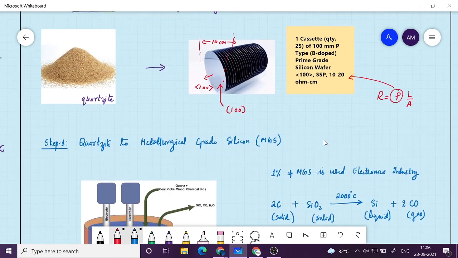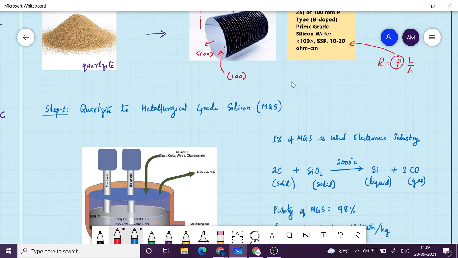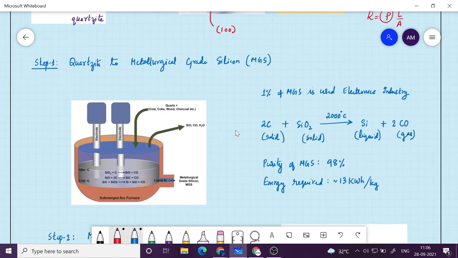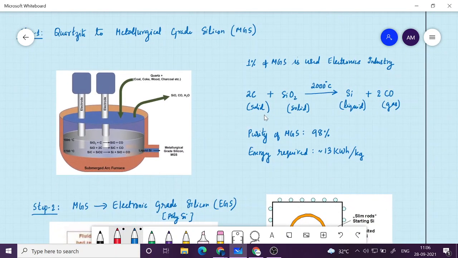So how to get this? And it is entirely a single crystal, 10 centimeter from one end to another end. It is a single crystal regular arrangement, as we have shown earlier. How to make it? So you take the sand, and the first step is to convert this into what is called metallurgical grade silicon. So it is basically a reaction. Okay, you heat the sand to 2000 degrees Celsius.